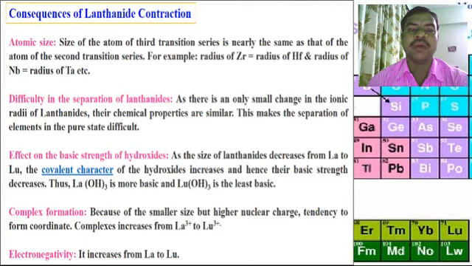The next consequence is complex formation. Because of similar size but higher nuclear charge, the tendency to form coordinate complexes increases from La3+ to Lu3+. And the last consequence, electronegativity, increases from La to Lu.